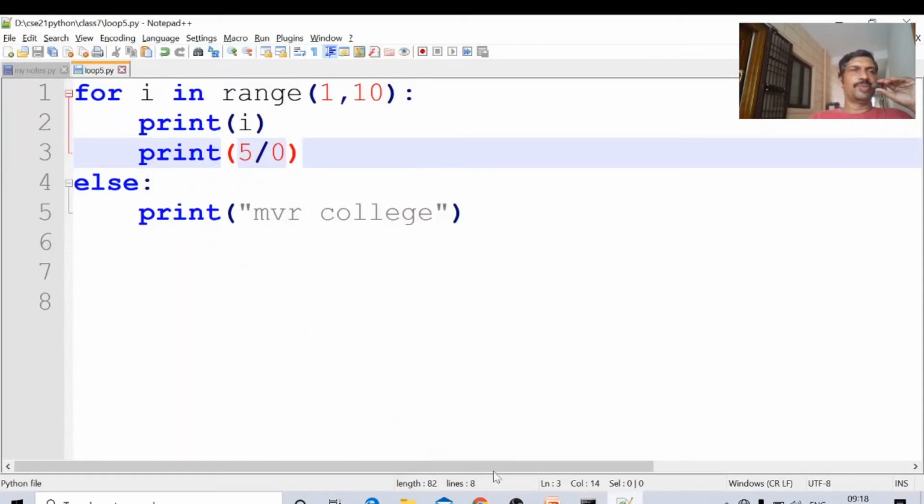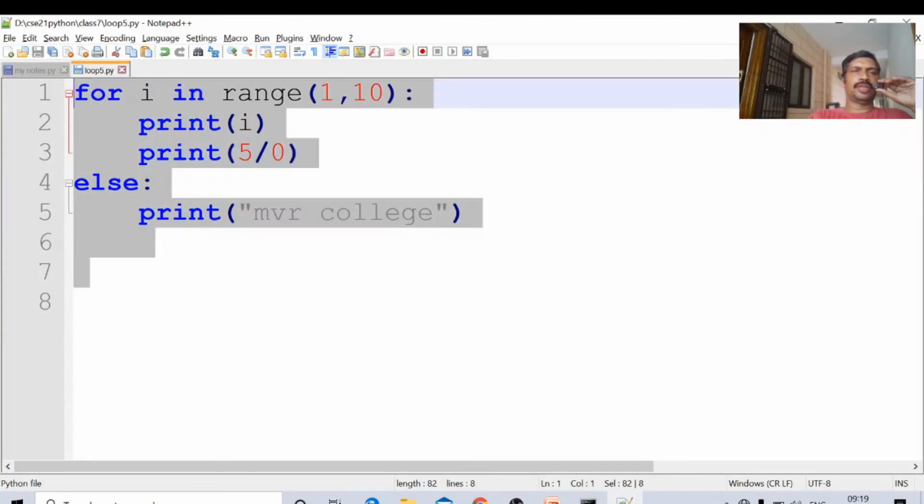In for, after completing this for, we will write here else. Okay, it is not in C, it is in Python. The else block is not executed. The second case is abnormal termination, 5 by 0, division by 0. Control A, Control C. This is the second case.